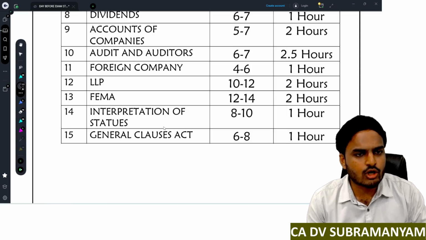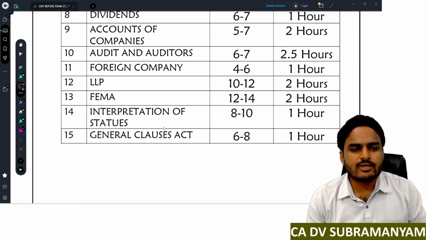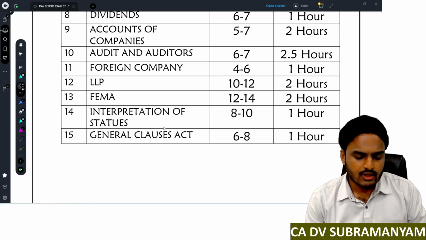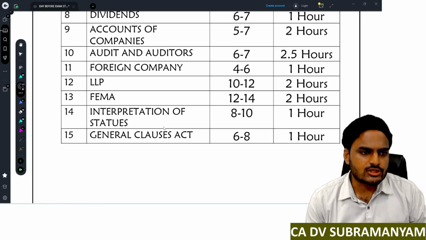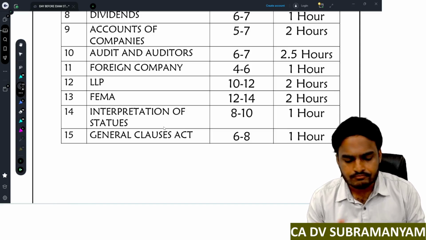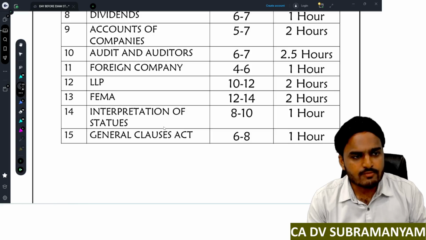Next one, companies incorporated outside India. You can expect one question. The expected weightage is 4 to 6 marks and the revision time is 1 hour. Next one, limited liability partnership. The weightage is 10 to 12 marks and the revision time is 2 hours. Next one, Foreign Exchange Management Act.